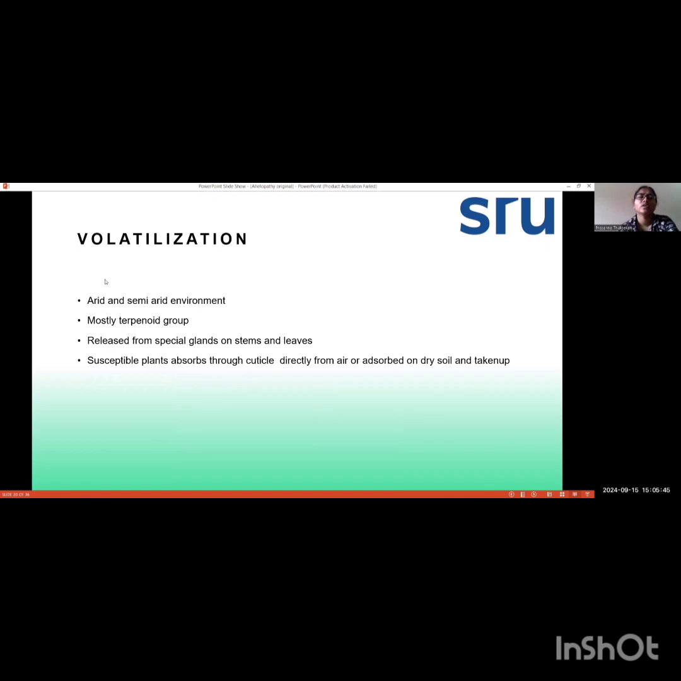So next we are coming to the procedure of volatilization. Here volatilization mainly occurs in arid and semi-arid environments, and volatilization of allelochemicals is done only by terpenoid groups. So terpenoid group allelochemicals are released through volatilization, and these are released from special glands on stems and leaves. They can become volatile through those special glands.